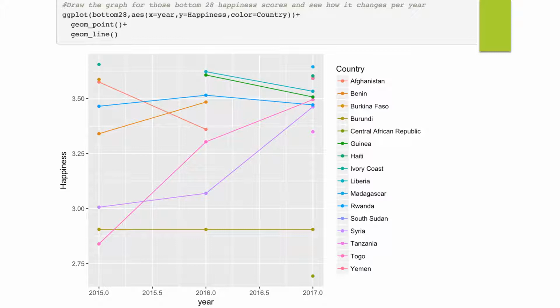This one is for the bottom 28 happiness score countries. Some of them are increasing, some decreasing, some no change. Actually, the time series graphs don't help so much.